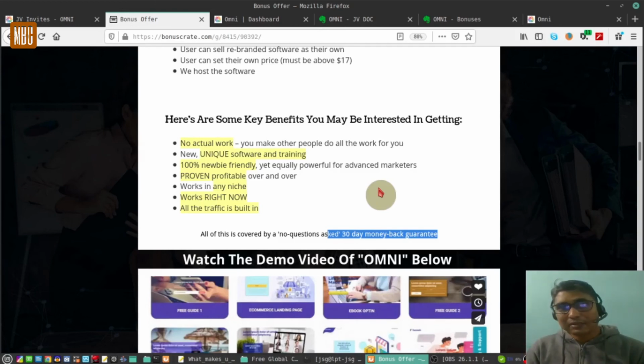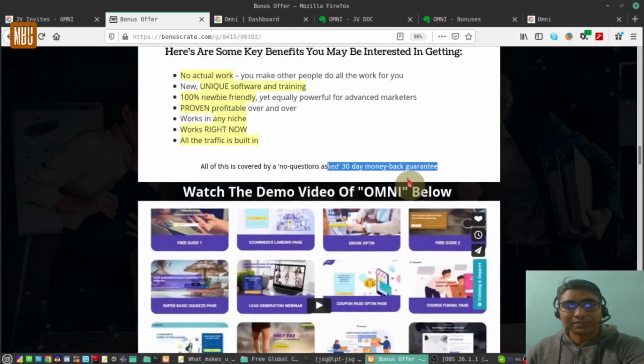You can work from anywhere on the cloud. The trainings are very good, that's what I liked very much, and it's completely newbie friendly. And with the traffic built in, that is something new that is given in this software. So you have campaigns, you saw the campaigns can be designed from within the software, so it is automated. That is a very good option, I felt.